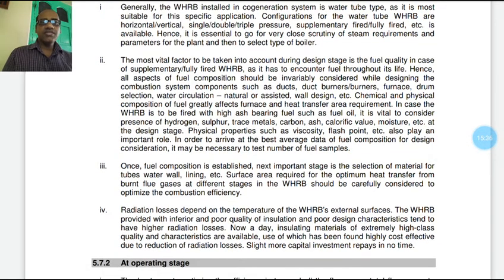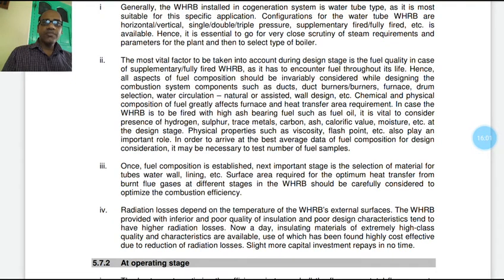Another thing, radiation loss depends on the temperature of the waste heat recovery boiler's external surfaces. If it is provided with inferior and poor quality insulation, and poor design characteristics, it tends to have higher radiation loss.